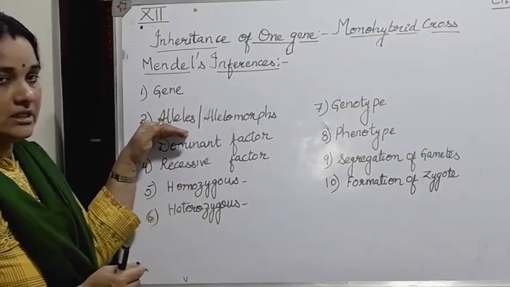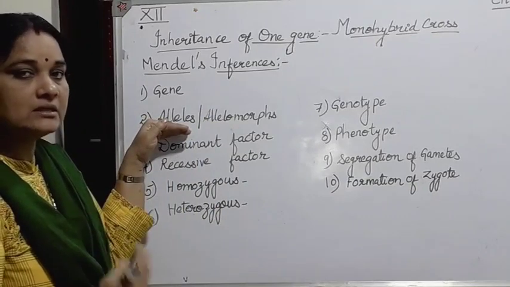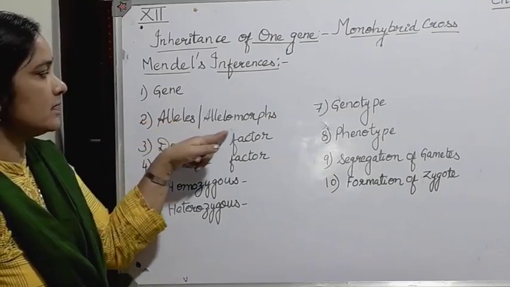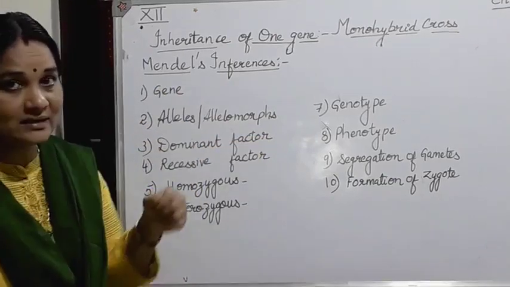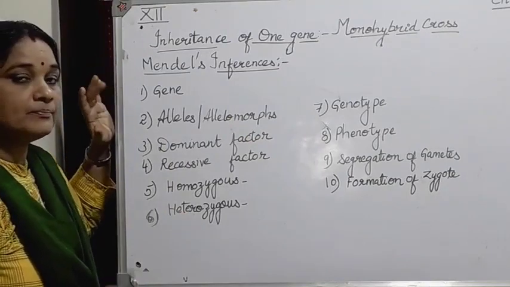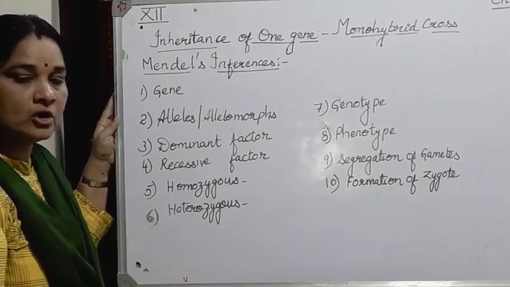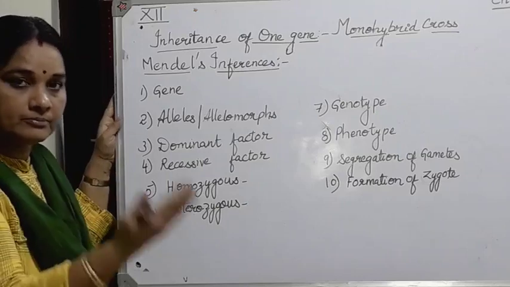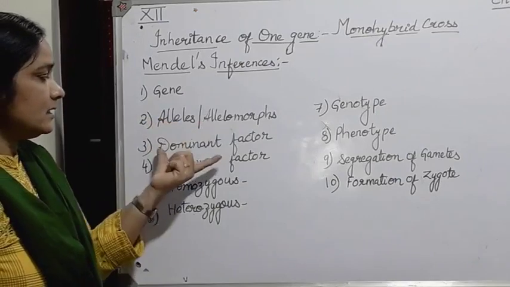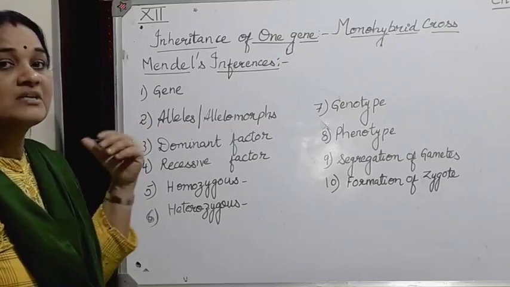Then each gene has a pair of contrasting characters, or a gene codes for a pair of contrasting characters, and they are known as alleles, or allelomorphs. That was the second inference made by Mendel. That is, each gene had a pair of contrasting characters, like we had studied in the pea plant: tall and dwarf, or yellow and green pod, or the position of the flowers, that is axial position or terminal position, etc.